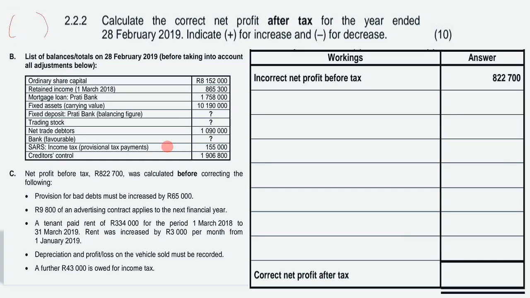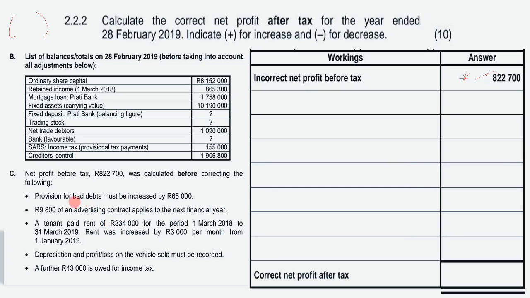We are given the incorrect profit before tax, which was 822,700. There are amounts included in this 822,700 and amounts excluded, that is why it says calculate the correct profit.